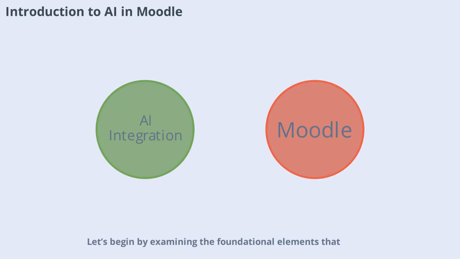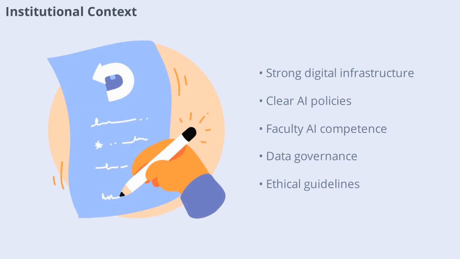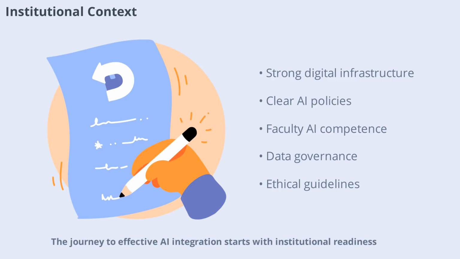Let's begin by examining the foundational elements that make successful AI integration possible in educational settings. The journey to effective AI integration starts with institutional readiness. Universities must ensure robust digital infrastructure, clear AI policies, and effective governance structures. Faculty members need to develop digital competencies to leverage AI tools effectively. Ethical guidelines and strong leadership are also essential, providing a framework for sustainable and responsible AI adoption within Moodle.